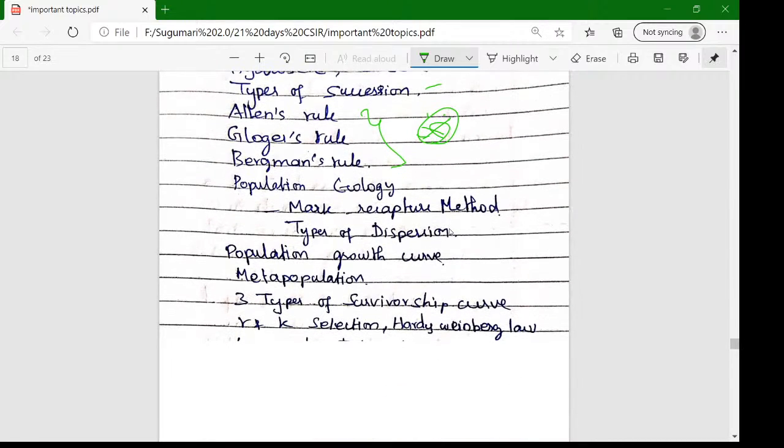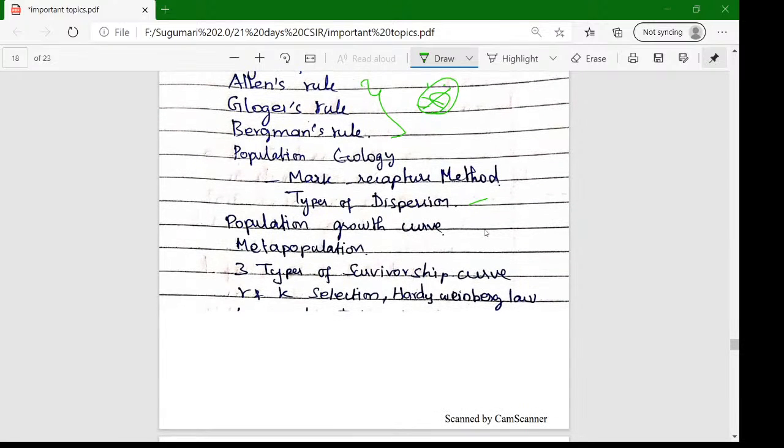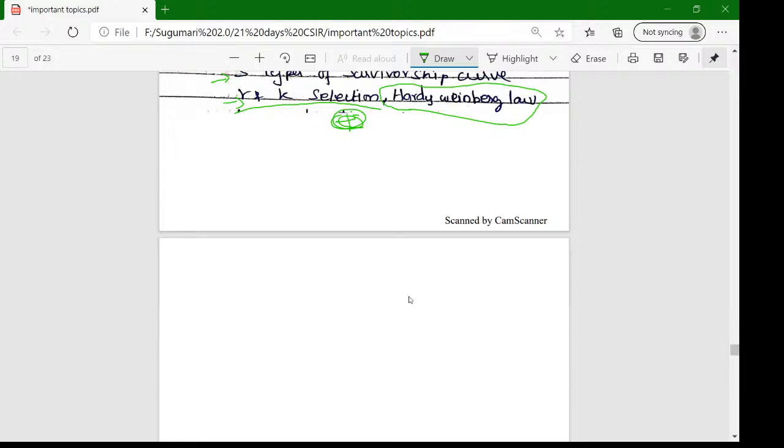Population ecology. In population ecology, the capture-recapture method and types of depression are very important. And population growth related problems we can expect, metapopulation, types of survivorship curve, r and K selection, and the Hardy-Weinberg law are very important. We can expect these concepts. They repeatedly ask about r and K selection and the Hardy-Weinberg law.